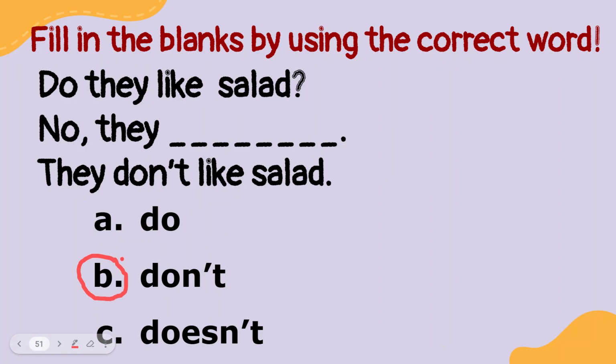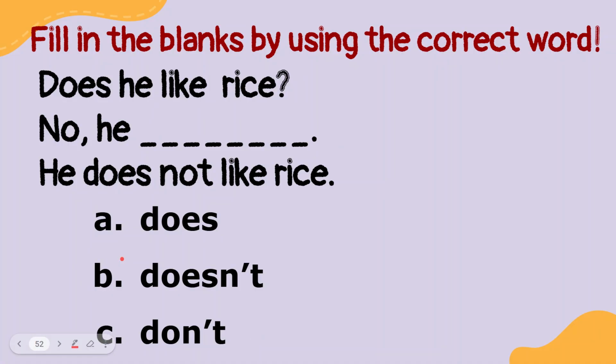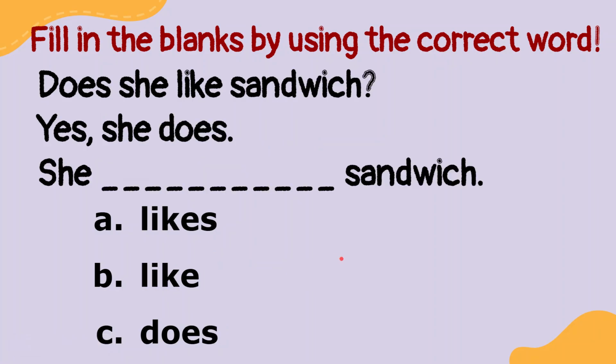They don't like salad. How about this? Does he like rice? No, he blah blah blah. He doesn't like rice. Because the subject is he, it means we have to use does plus not, doesn't. No, he doesn't.